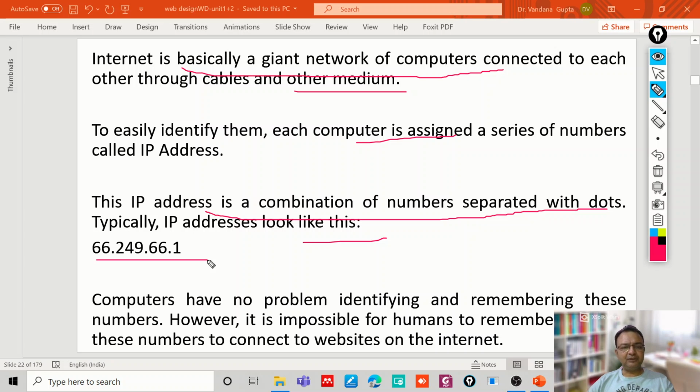So for simplicity, humans refer to the domain name by a string of easy-to-remember words such as yahoo.com, google.com. But ultimately, these websites are stored on a server with a particular unique IP address, and that IP address is found through the use of a DNS server.